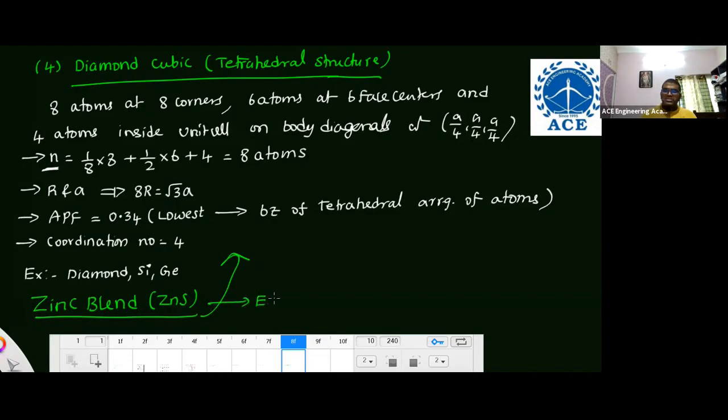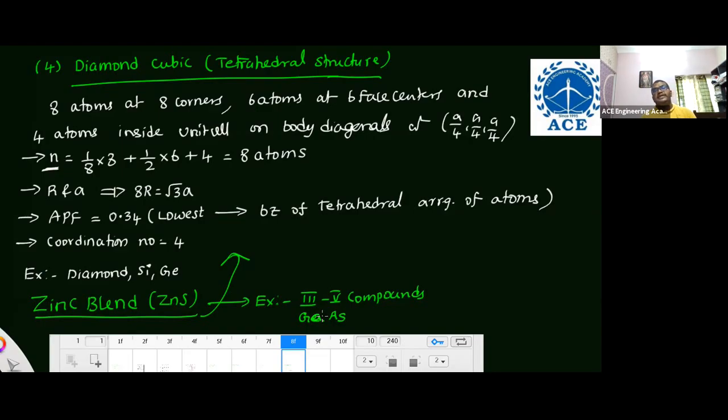Examples for the zinc blende structure are compounds of third group and fifth group elements. Very important for electrical and electronics, especially electronics. It forms a compound semiconductor. Gallium arsenide comes under this category. The gallium arsenide structure is zinc blende, because zinc blende structure is compounds of third group and fifth group elements.